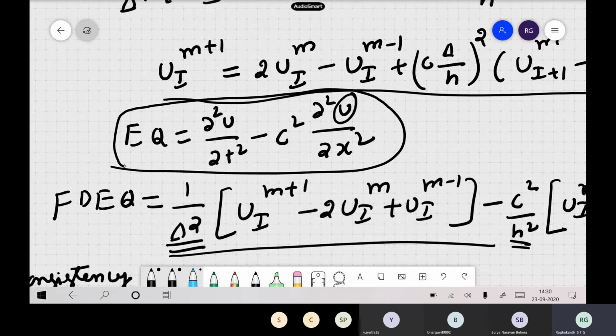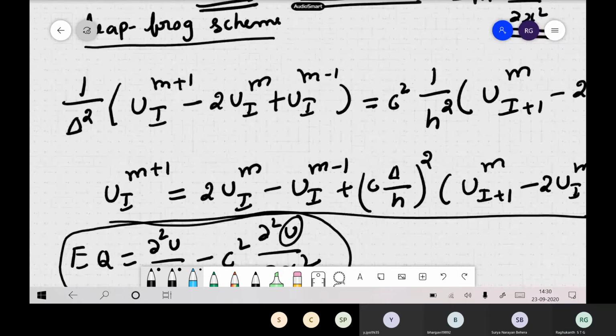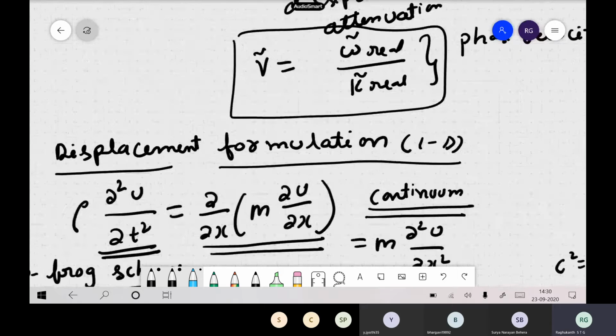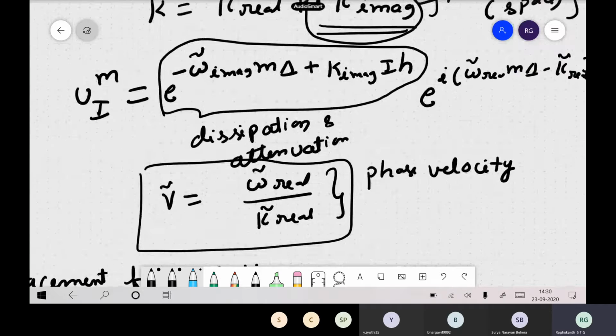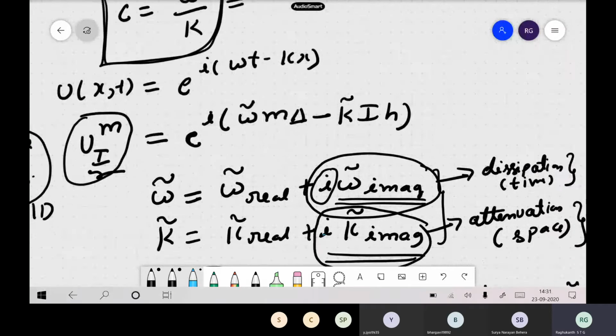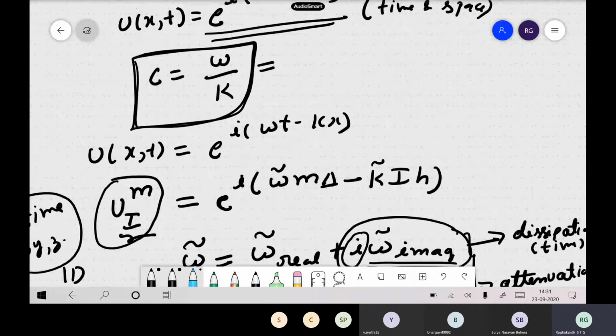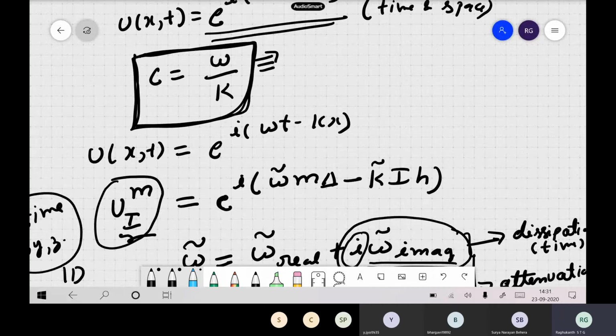What is the dispersion here? We have said, omega by k itself. So what is omega by k? This is nothing but c itself. So this is the analytical dispersion relation for the original wave equation.